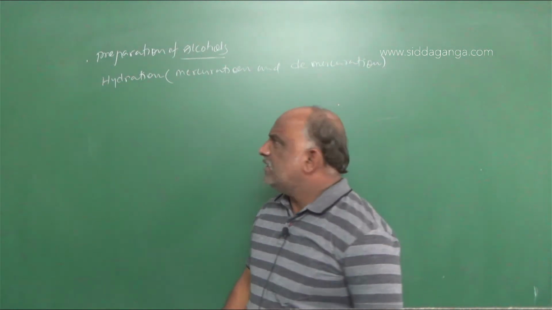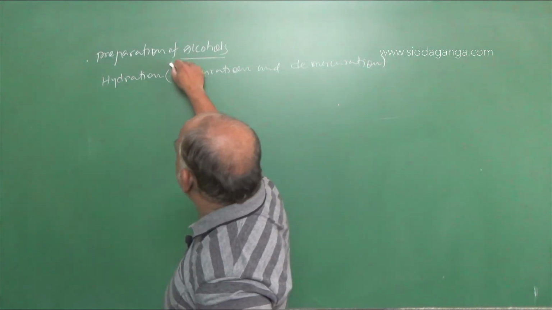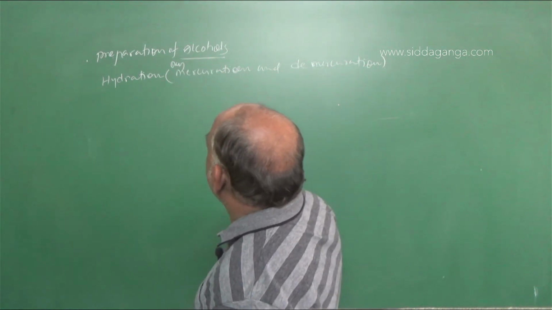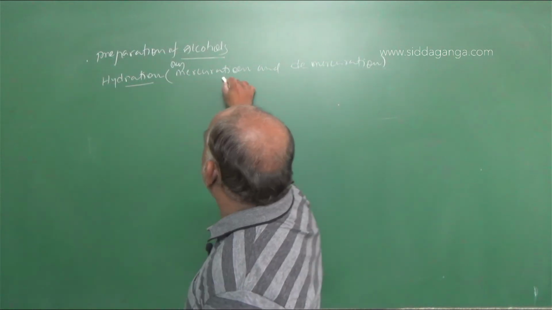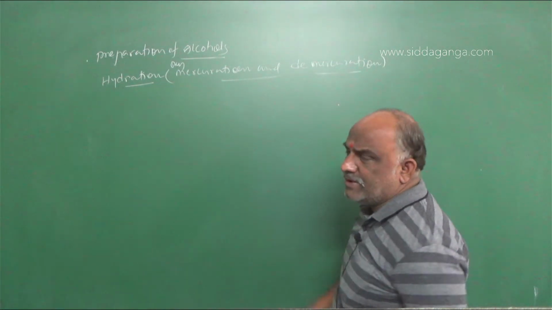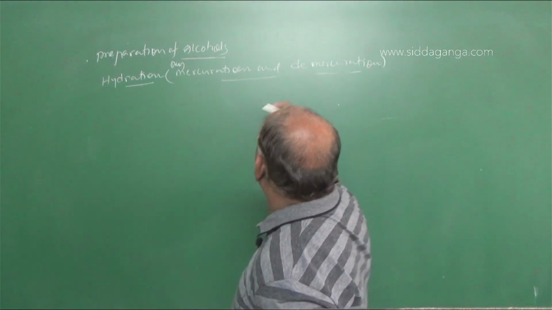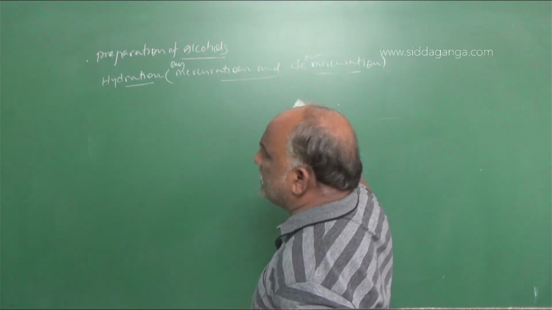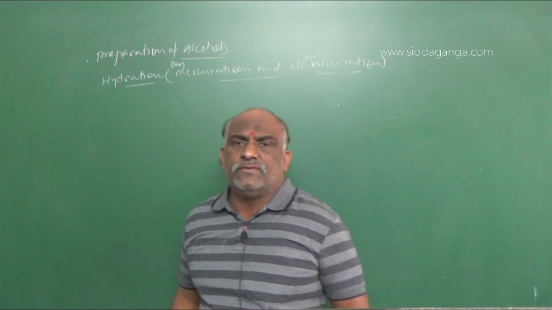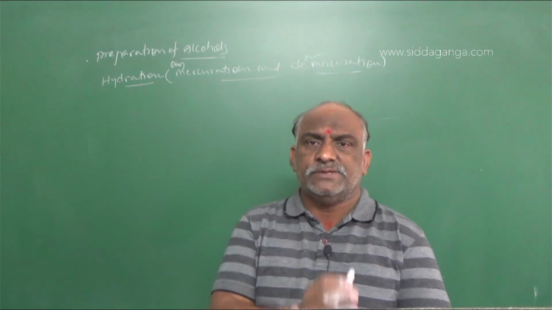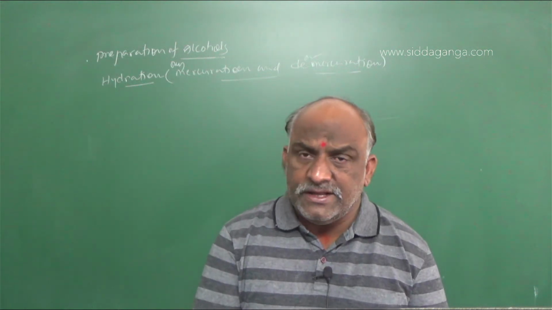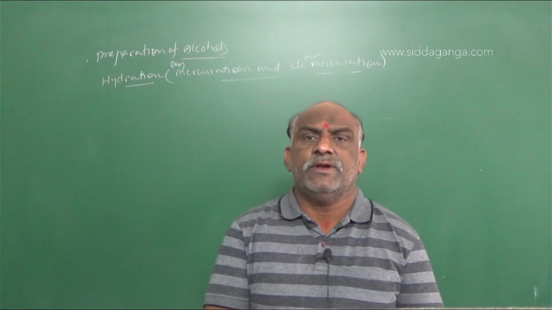Oxymercuration, actually it is called oxymercuration and demercuration. It is hydration. This hydration is called oxymercuration and demercuration. So how to prepare alcohols by using this method? By using this method, we require one compound that is called mercuric acetate.